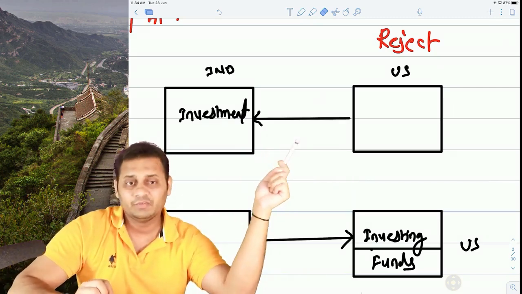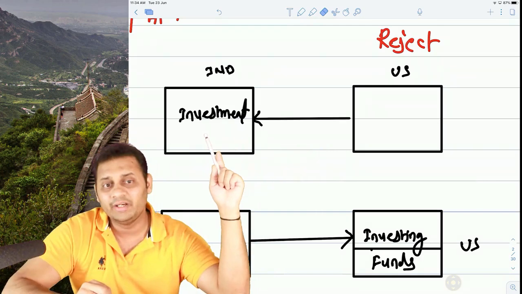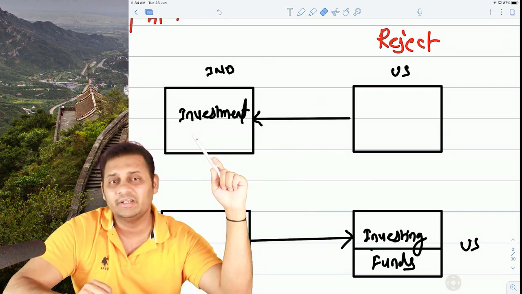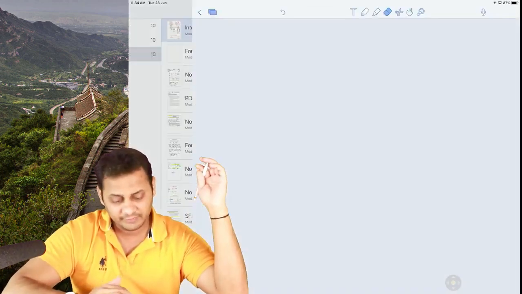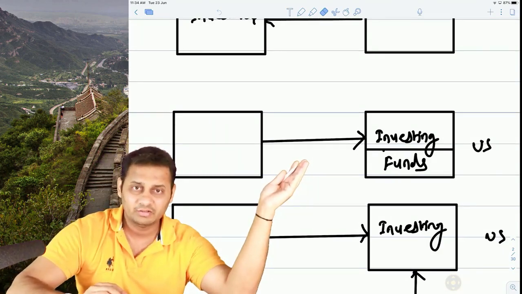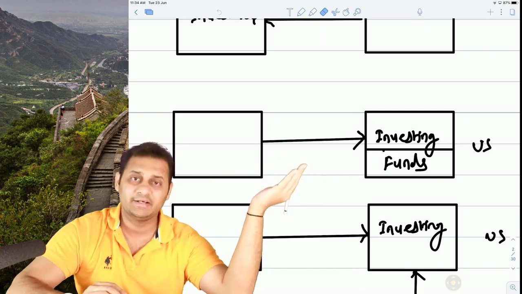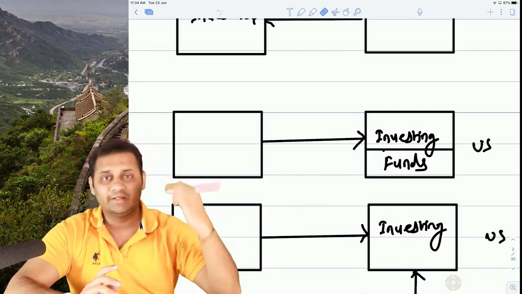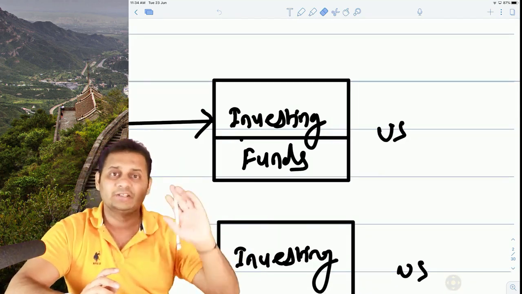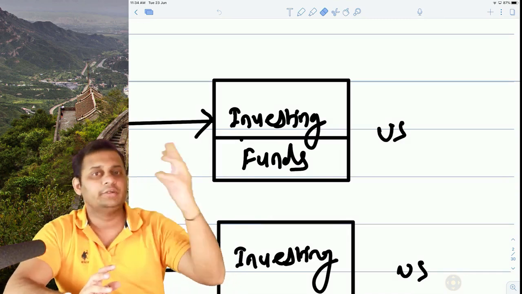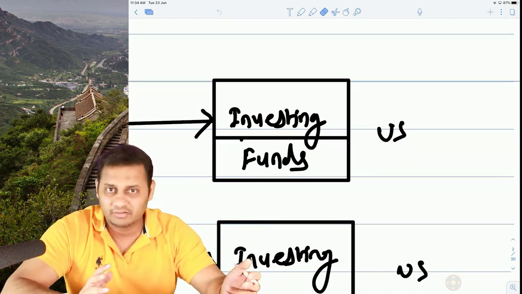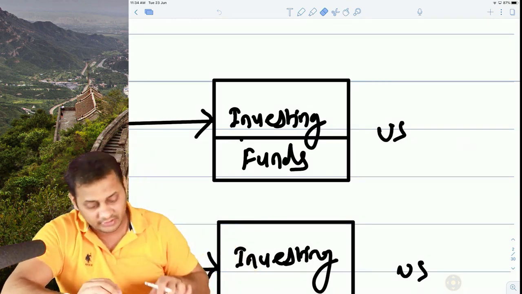One thing that can happen is the foreign companies coming to India and investing in India. A foreign company is coming to India and investing in India. That is one situation. Another situation can be an Indian company is going to America and raising the funds in America itself and investing there. So investment is done in America, okay, and funds are also raised in America. So basically Indian company going to some foreign country, raising the funds in that country itself and investing in that country, starting the project in that country.